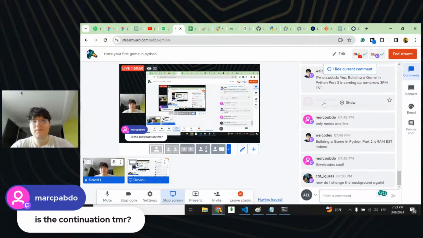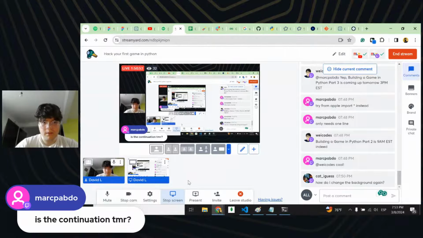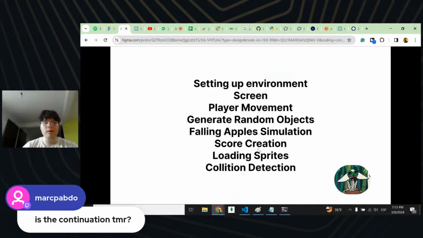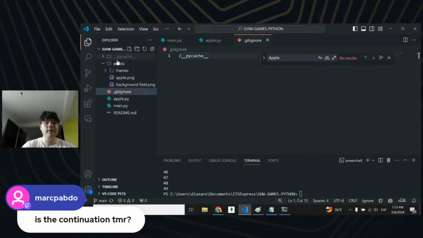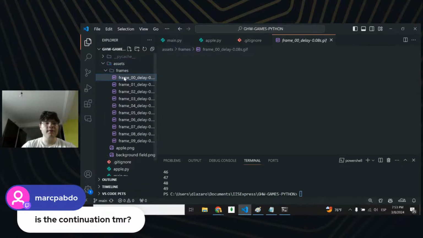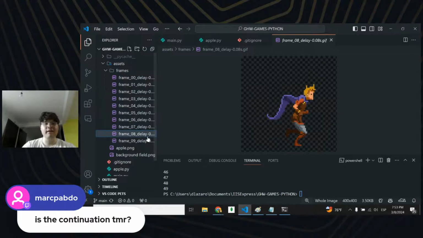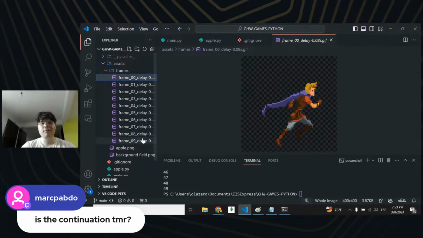I know that we didn't finish all our functions. We still need to finish our loading sprites, all the sprites that we need to load. We need to finish also the animation so we can see our collector grabbing all the apples. We can decide on that later. But yeah, we should be ready to see all the animation of this guy.